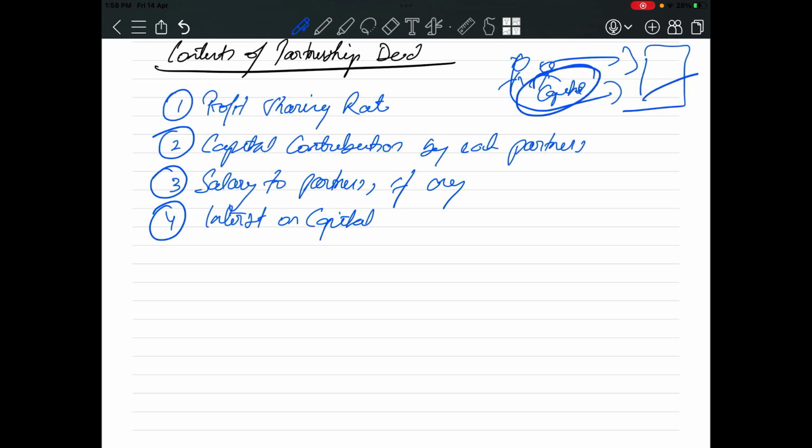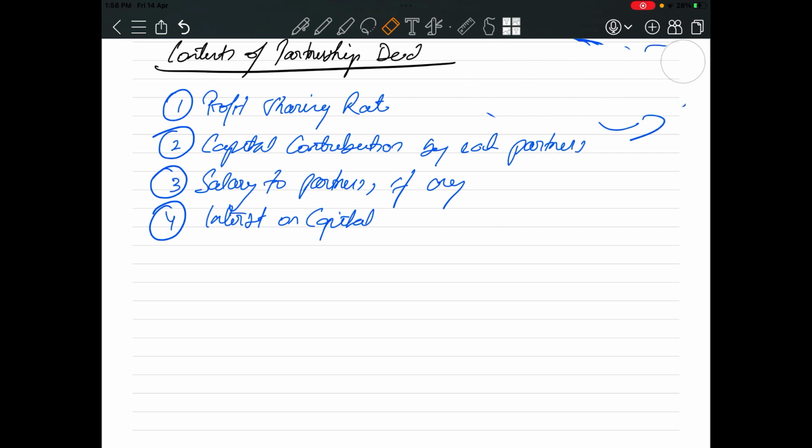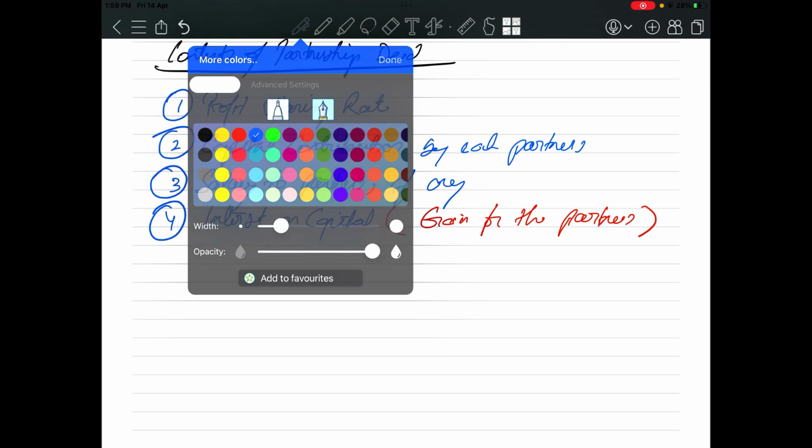When the partnership firm is dissolved, means the business comes to an end, the partners will get back the capital contribution they have contributed. Since the partners have contributed capital in the business, they will be entitled to get interest on capital. So basically this interest on capital will be a gain for the partners.